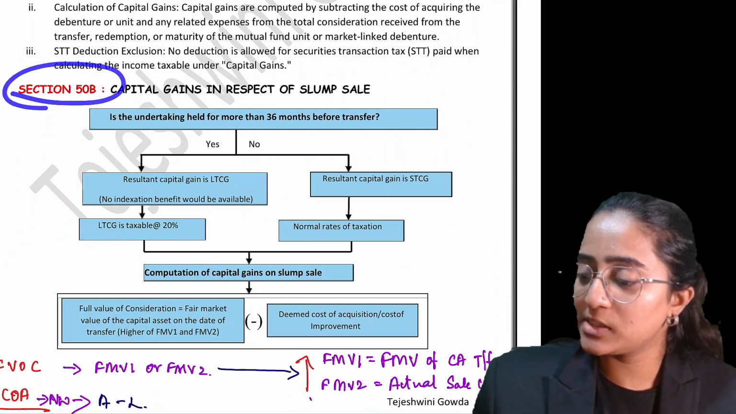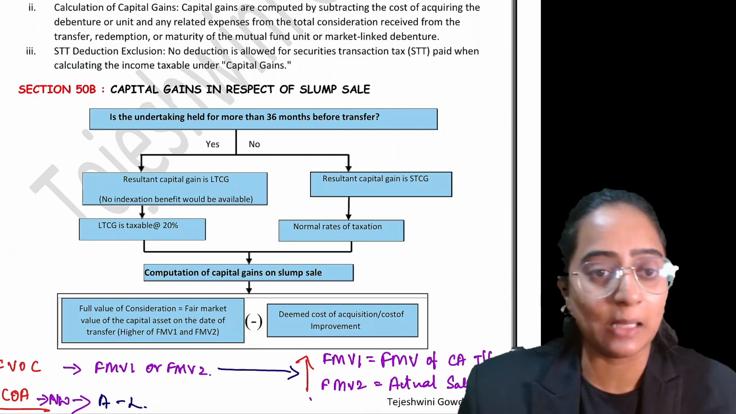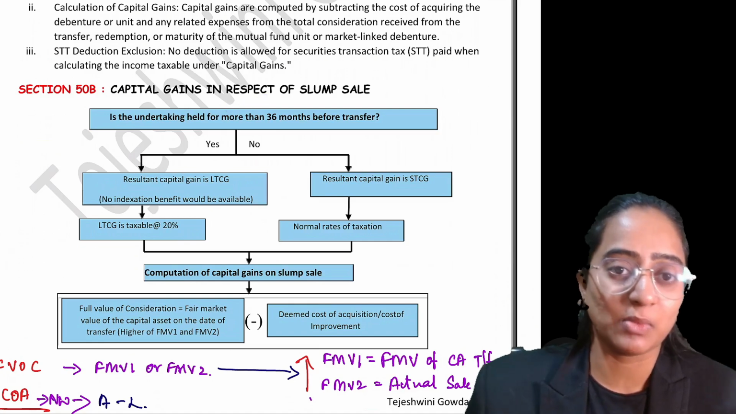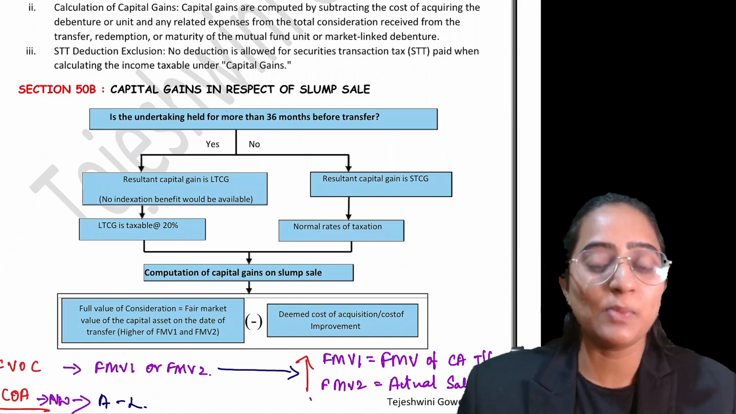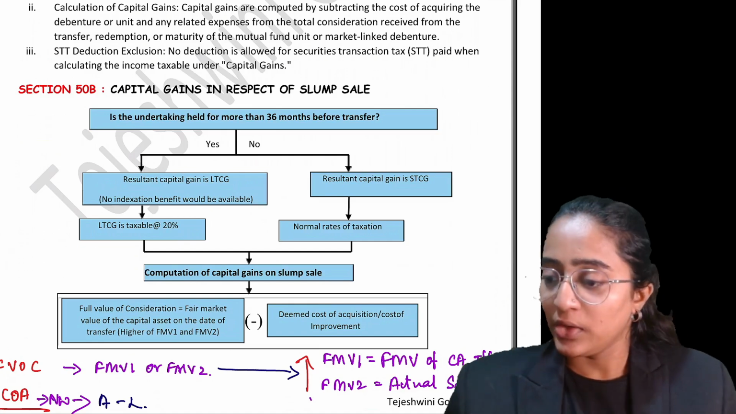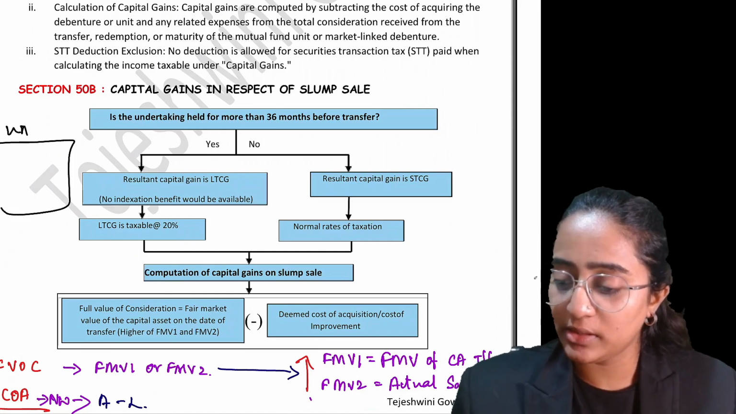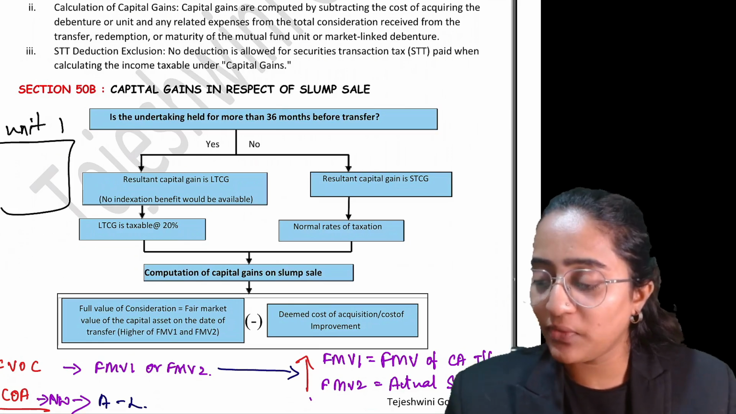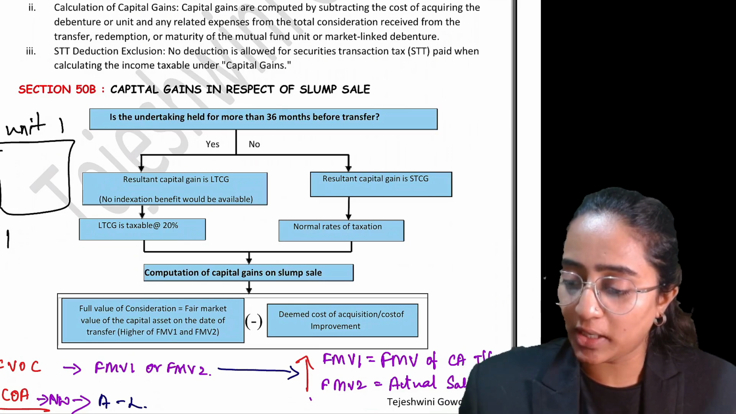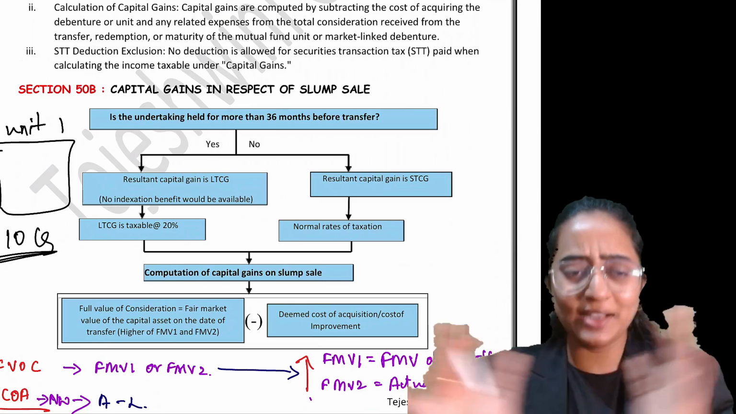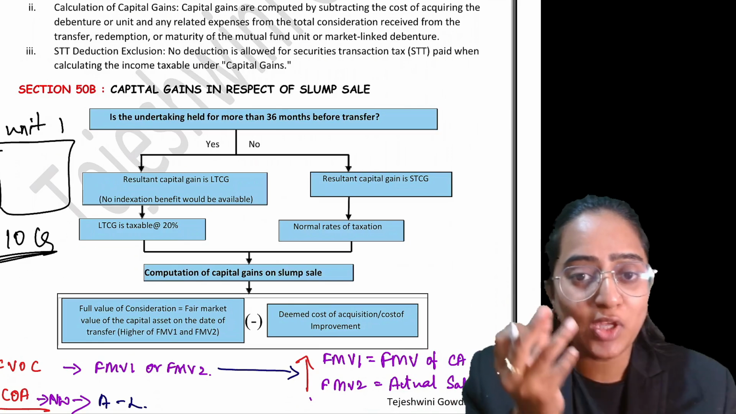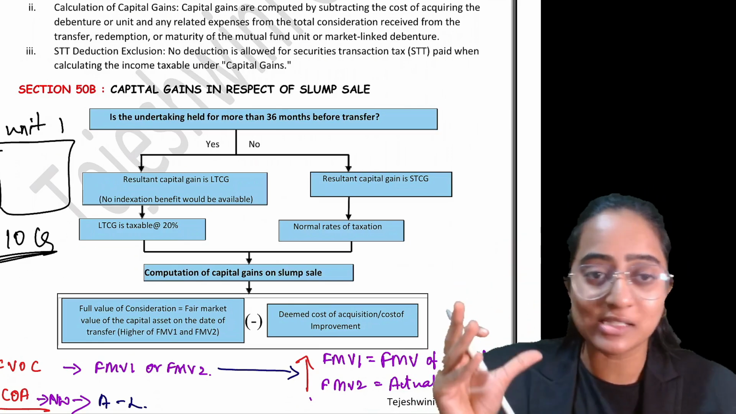Section 50B speaks about capital gains in respect of slump sale. What is meant by slump sale? Slump sale is nothing but the sale of an industrial undertaking. If you have one industrial undertaking, you're not going to classify your assets as land, building, machinery, furniture individually. You're going to record that the valuation is 10 crores; the entire undertaking value is 10 crore. You take it or you leave it. That is, slump sale means you're selling your industrial undertaking as a whole, not individual assets.